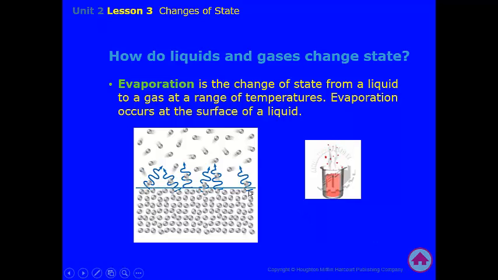So what that's saying is, if this is the surface of the liquid, the molecules right at that interface of the liquid and the surface are the ones that are evaporating, that have gained enough energy and are now becoming a gas. It wouldn't be these particles down here farther in the liquid. It's not evaporating from the bottom. As you can tell from this picture, it's going from that top surface area.